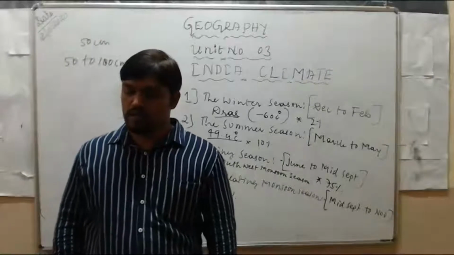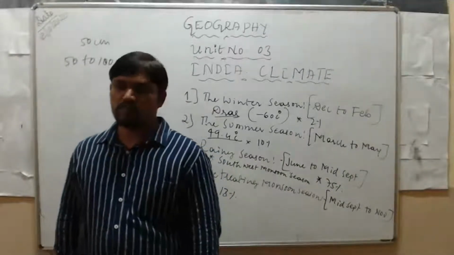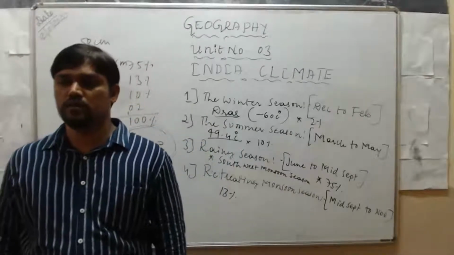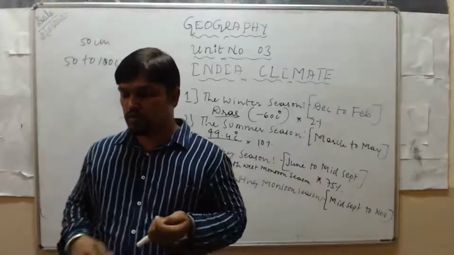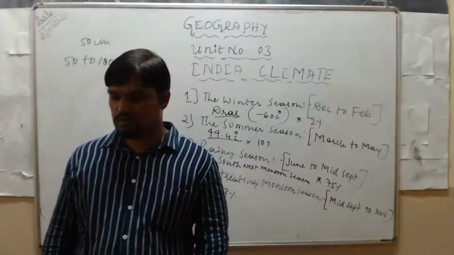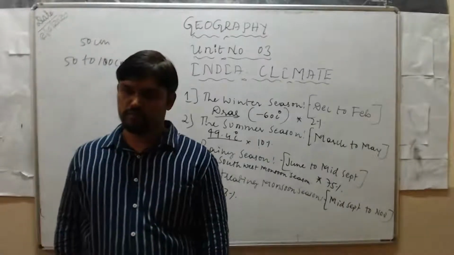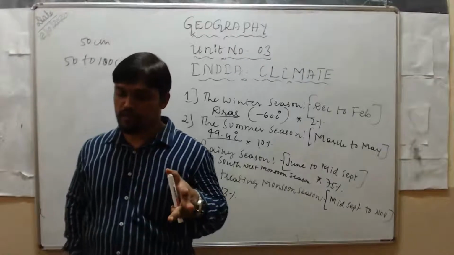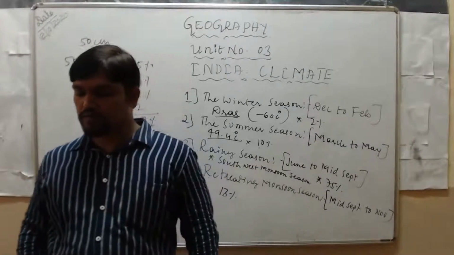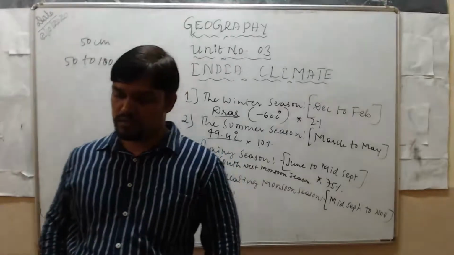Next, last, areas with heavy rainfall. Which areas of India get the heaviest rainfall? Heaviest rainfall means 100 to 250 centimeters. It is found in four separate belts. First one, a narrow belt in Western Ghats. Already you know, Western Ghat receives the heaviest rainfall in India.